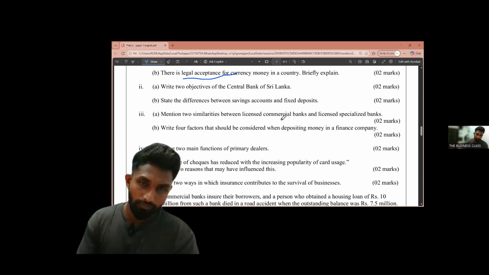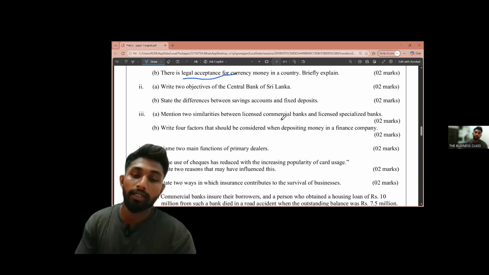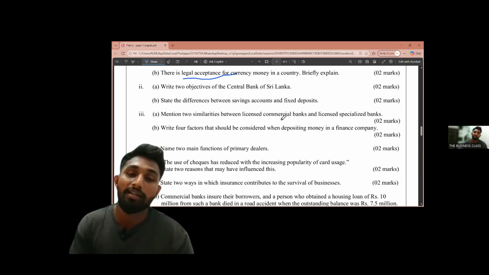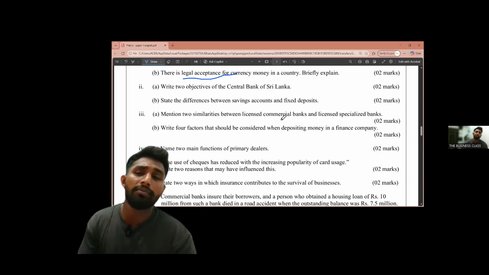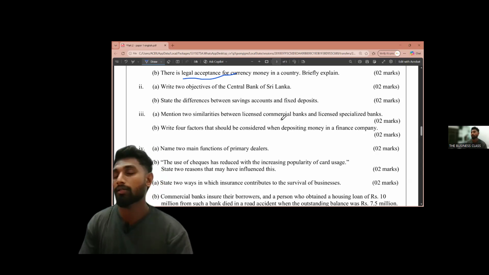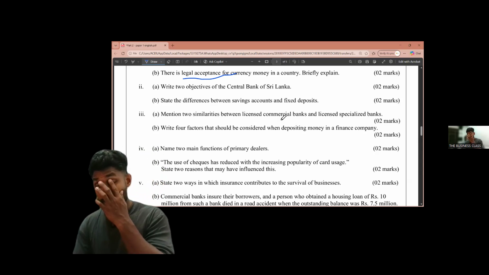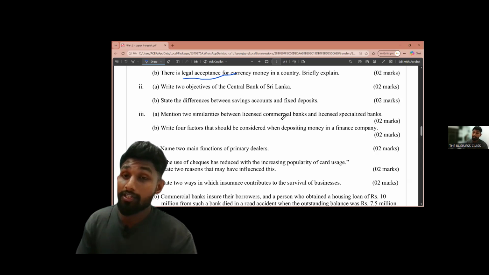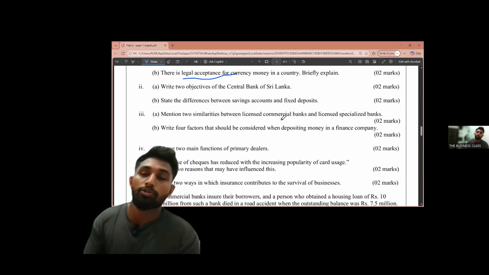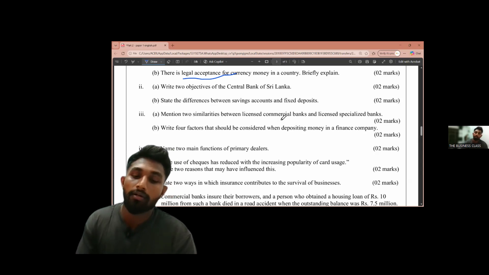The first feature is maturity. Savings accounts don't have any maturity date, but fixed deposits have a maturity period.